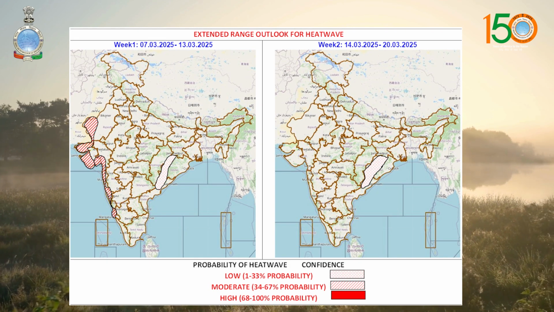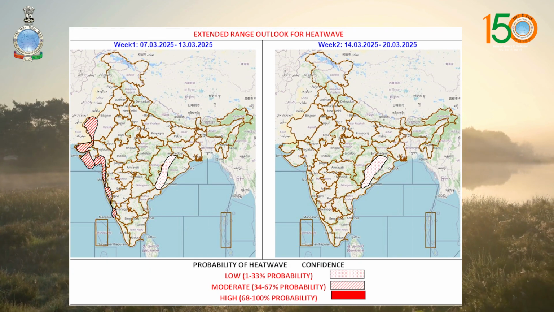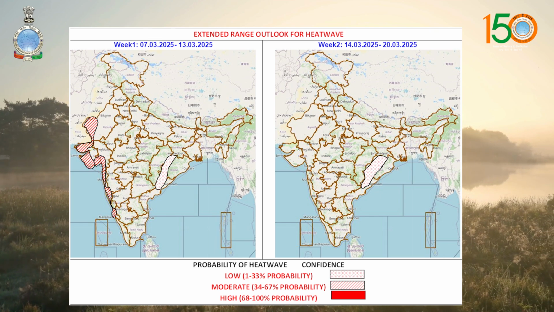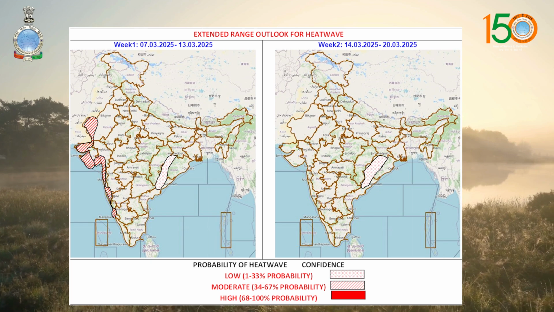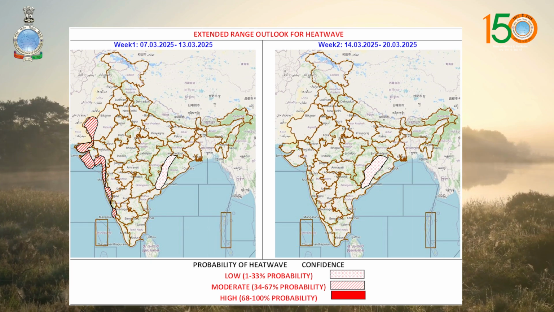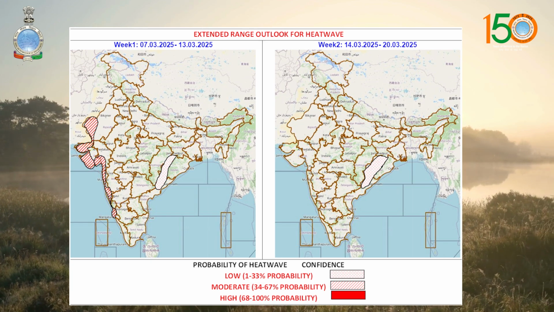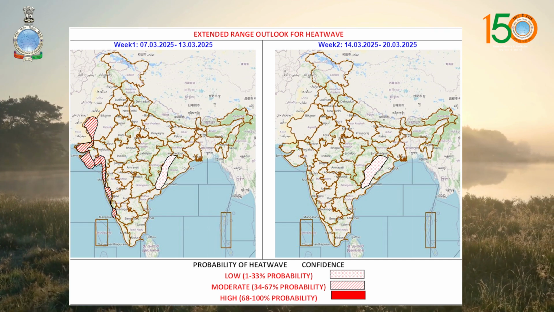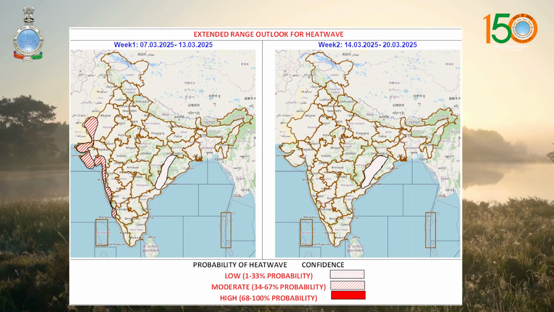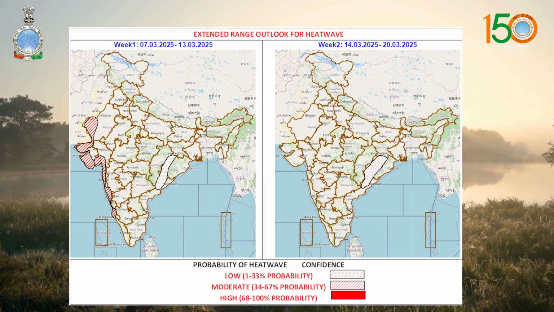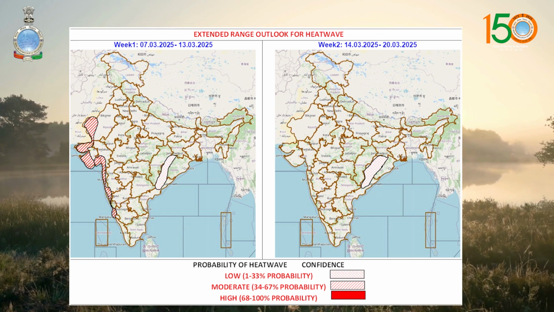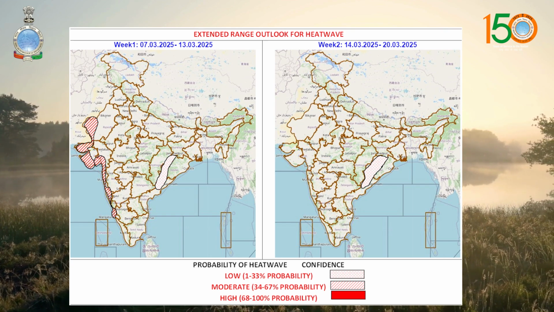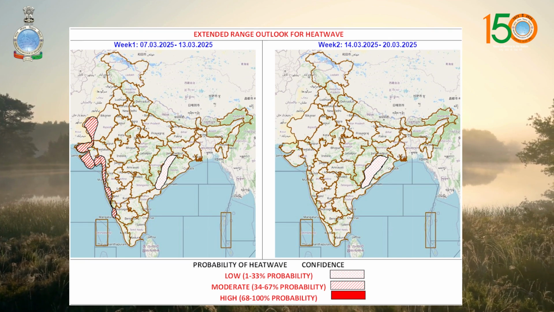Now if you see the heat wave forecast during the next 2 weeks, as the image shows, the heat wave is likely to prevail over Konkan and Goa on 9th to 10th March, and then hot and humid weather is very likely to prevail over Konkan and Goa, Kerala and Mahe, coastal Karnataka during the next week. And for week 2, after this, there is a low to moderate probability of heat wave conditions over interior Odisha and north coastal Andhra Pradesh, as shown in the picture.